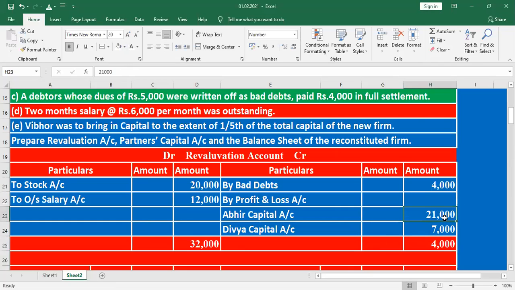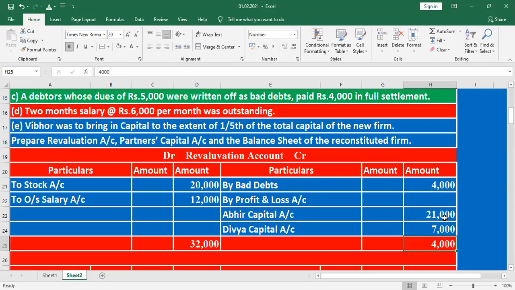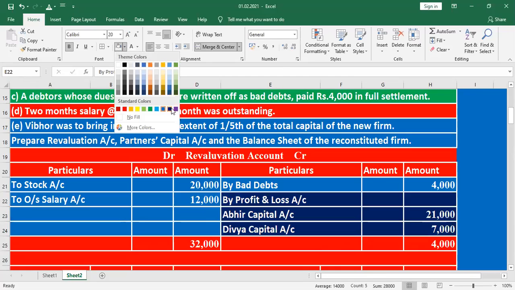How do we find out here? Listen, 3:1. 3/4 into 28,000 is 21,000. Then 1/4 into 28,000, what is the value here? 7,000. Okay. Revaluation loss will be transferred to where? To the profit and loss account.